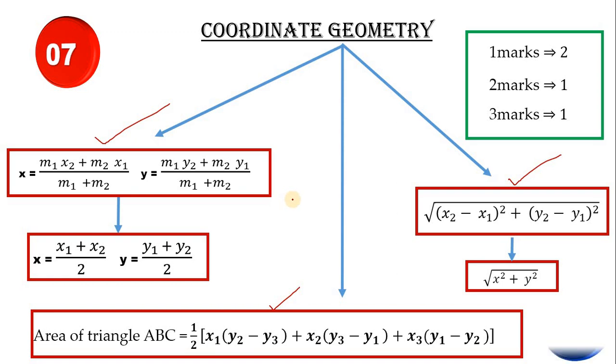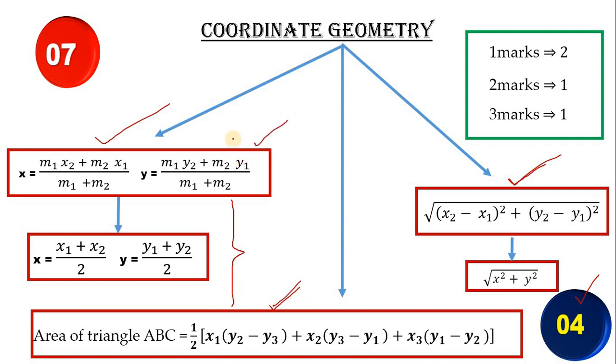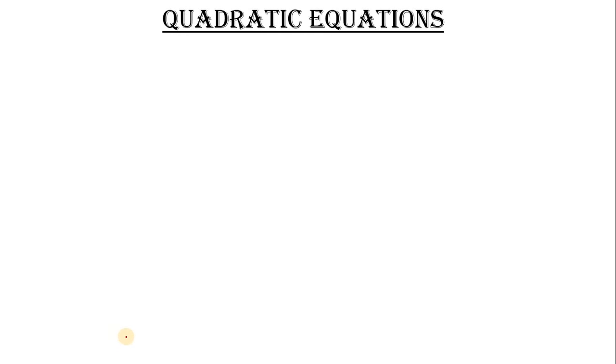Next, see, from this chapter you can easily score 4 marks, children. So from distance formula you can easily score 2 marks, and in these two they may ask this for 2 marks and this for 3 marks, or else they may interchange also, not a problem, and we cannot guess exactly how they'll ask. So next, let us move on to the quadratic equation, children.